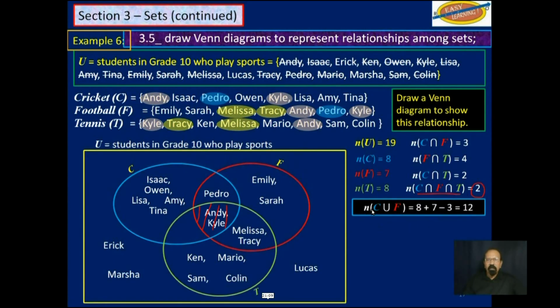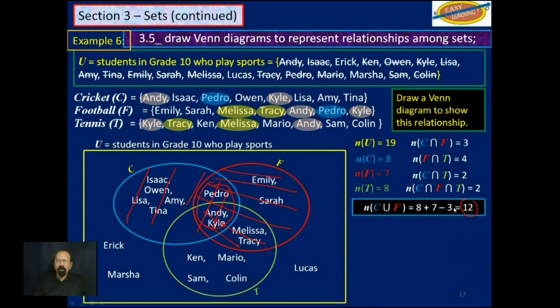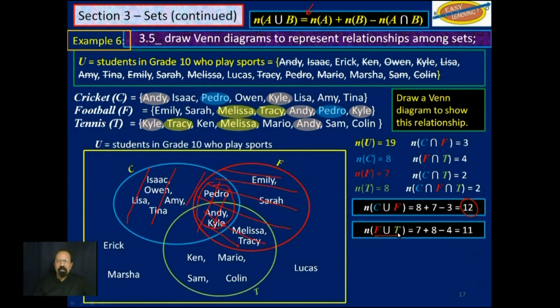Now the cardinality of C union F, remember how that goes. All the elements from C plus all the elements from F minus the element that is common to both C and F. C union F, everything in C, plus everything in F, but notice you have counted this group here twice, so you would have to subtract that intersection, and so you will get 12, and you can work out the rest for yourself based on this formula here that we are using, cardinality of F union T, and so on. You could work that out for yourself.